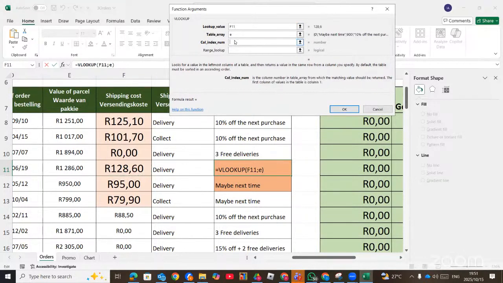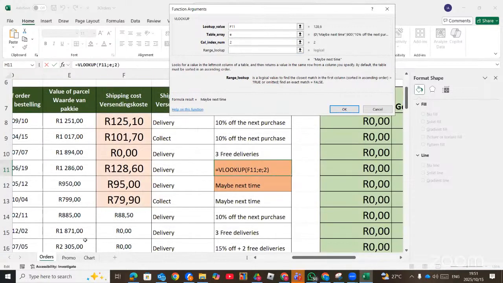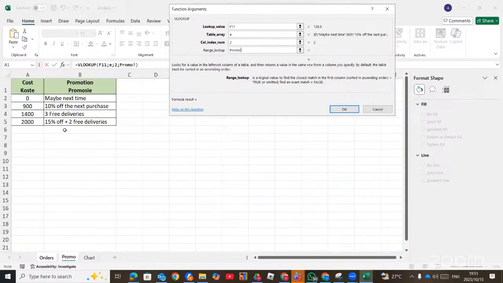And then the table, because when you go to the promo, the shipping cost will become the lookup value. Then we are taking only the promo option, hence we need the second column, so the column index will be 2. And then the range lookup, which is true or false. Now, we only put false when the values are the same, the exact match.